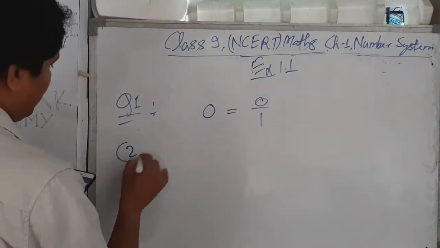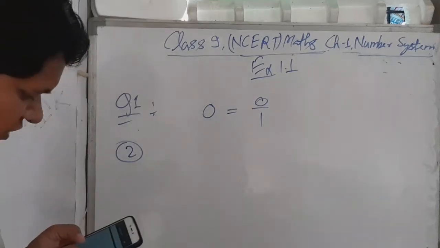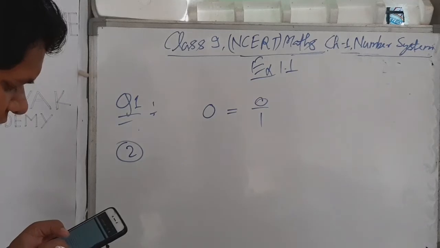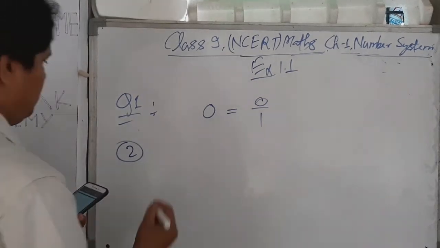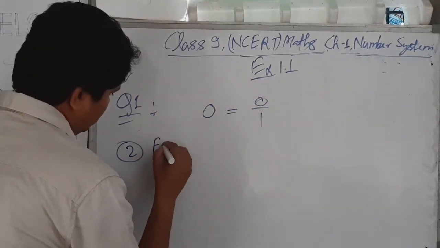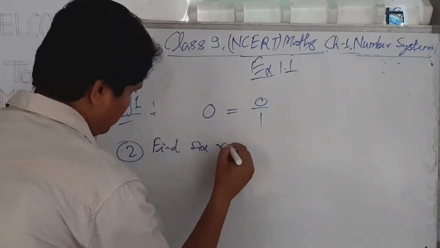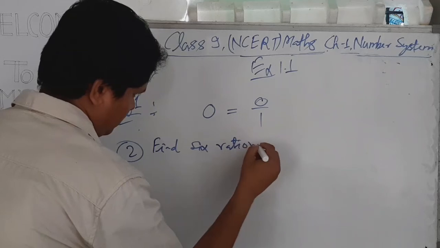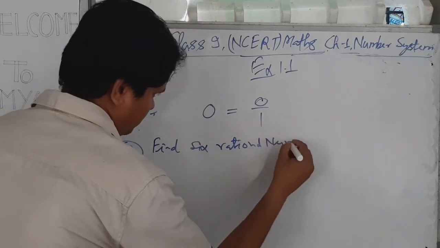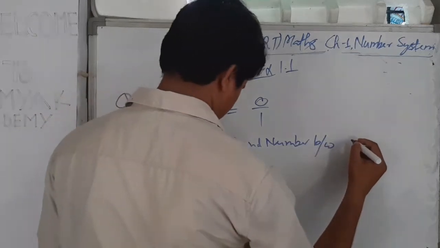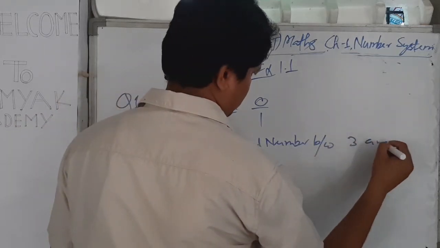Question number 2 की बात करेंगे. In question number 2, find 6 rational numbers between 3 and 4. Question says that find 6 rational numbers between 3 and 4.